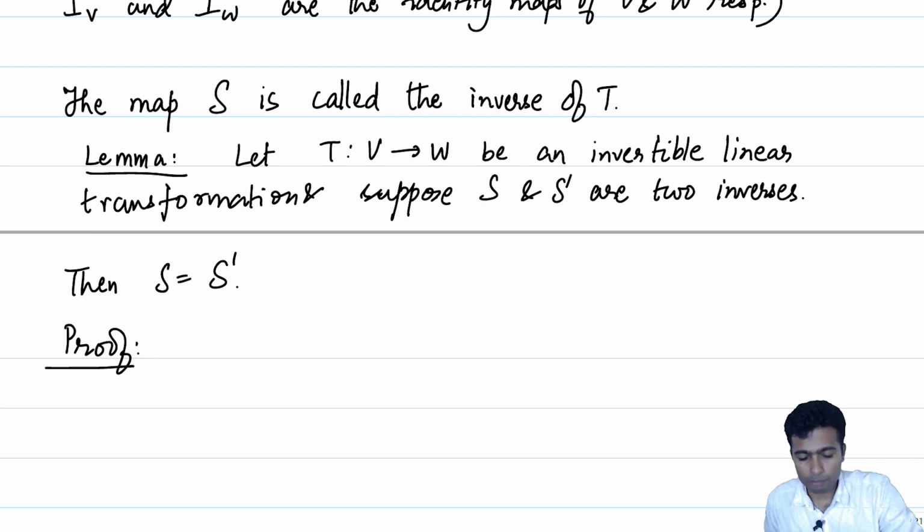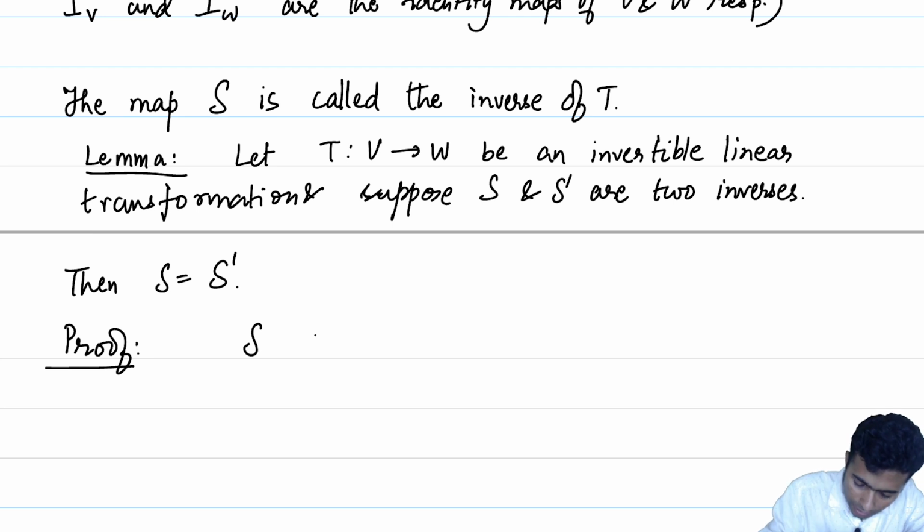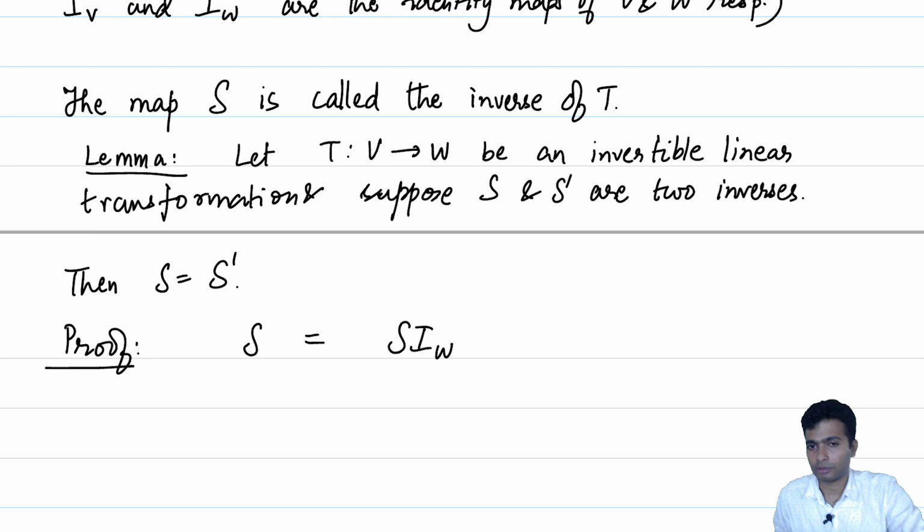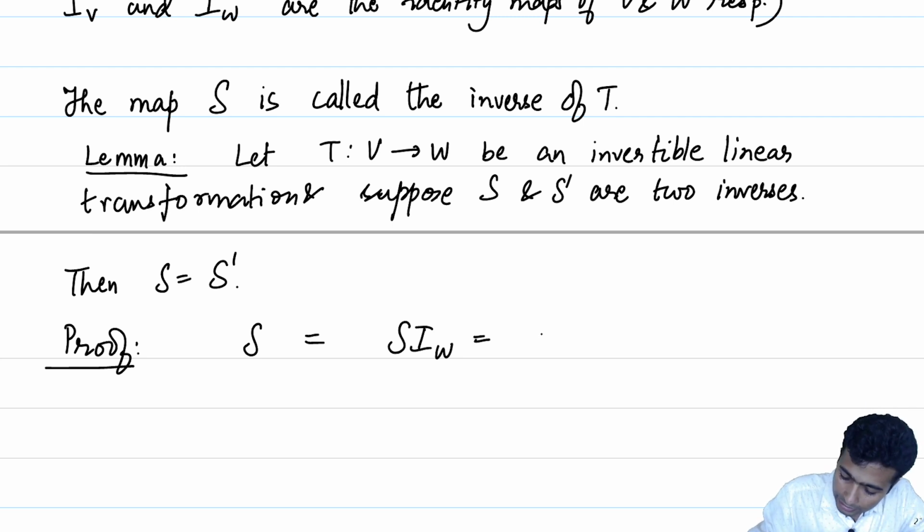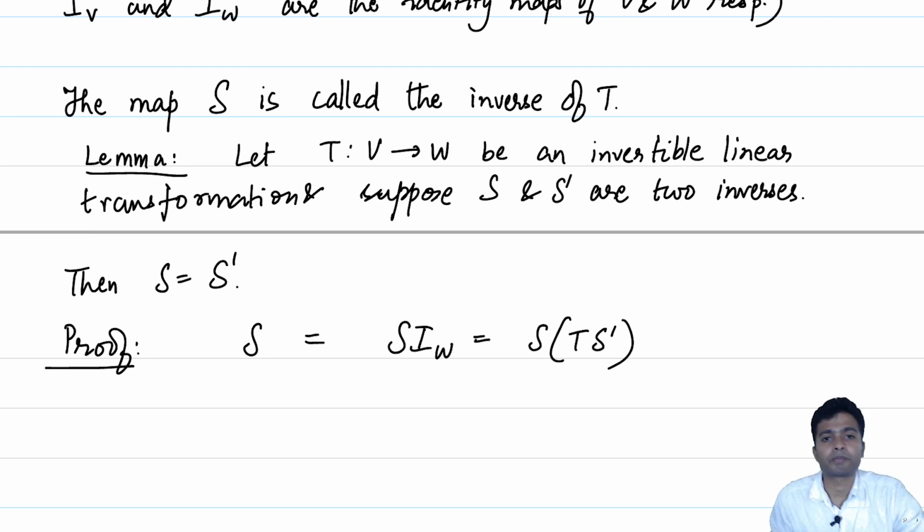Remember, S is a map from W to V. So, S is equal to S times IW. This goes without saying because identity of W takes every vector of W to itself, and therefore S is just S composed with IW. But we know that S prime is an inverse of T, and therefore we can write that this is equal to S times TS prime.